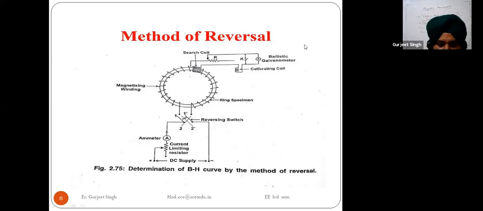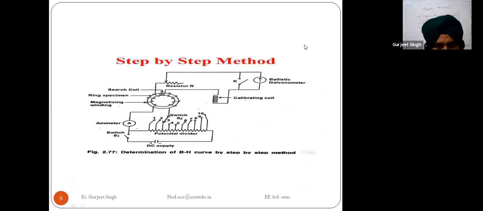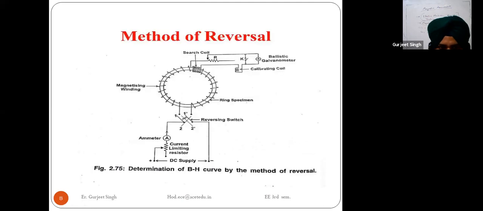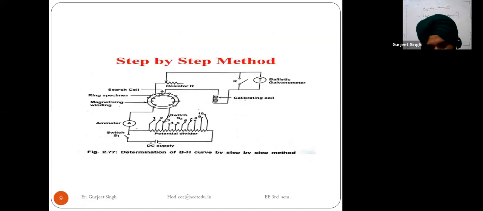Next we have the step by step method. The step by step method is similar to the method of reversals. In the reversal method we use a current limiting resistor, but here, instead of the current limiting resistor, we use a potential divider.